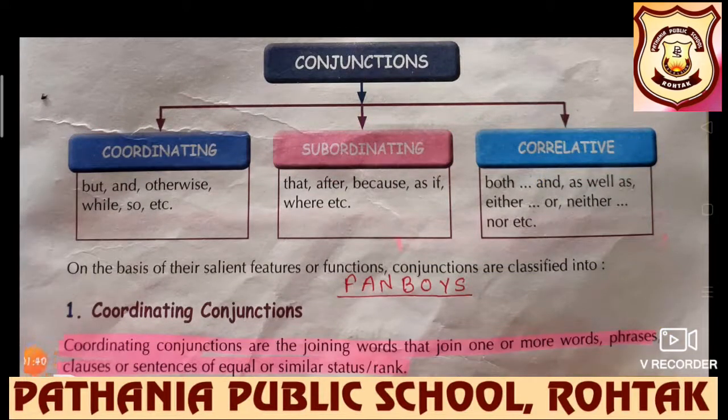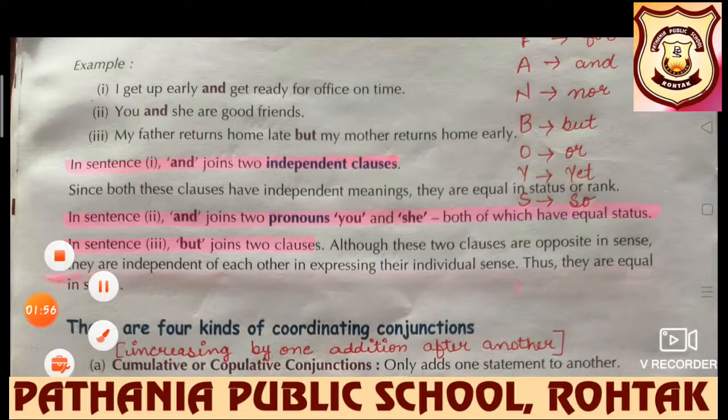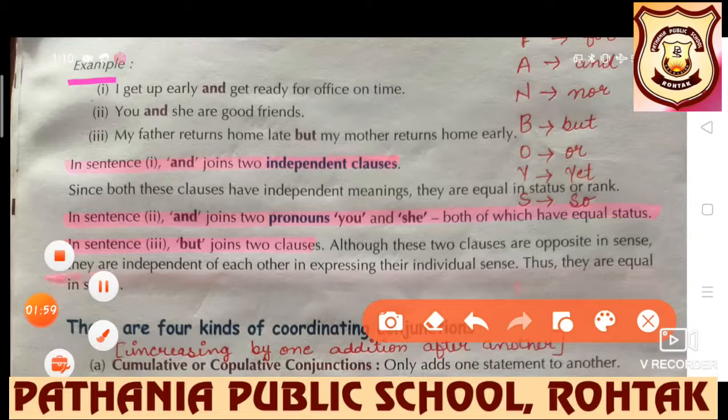First we have coordinating conjunctions. Coordinating conjunctions are the joining words that join two words, phrases, clauses or sentences of equal, or we can say of similar status. Examples: I get up early and get ready for office on time. You and she are good friends. My father returns home late, but my mother returns home early.